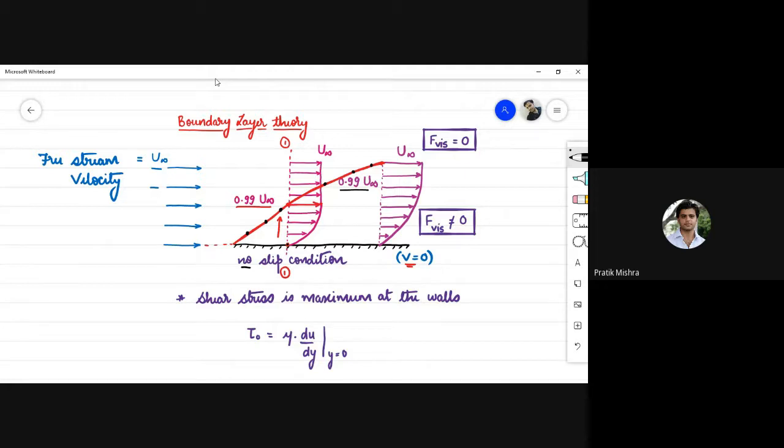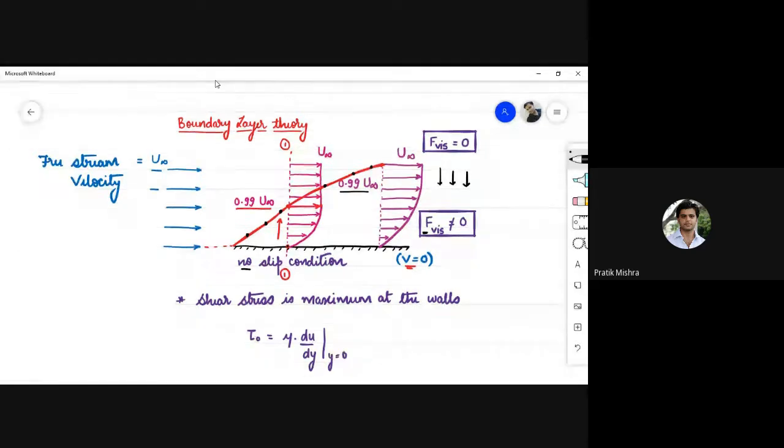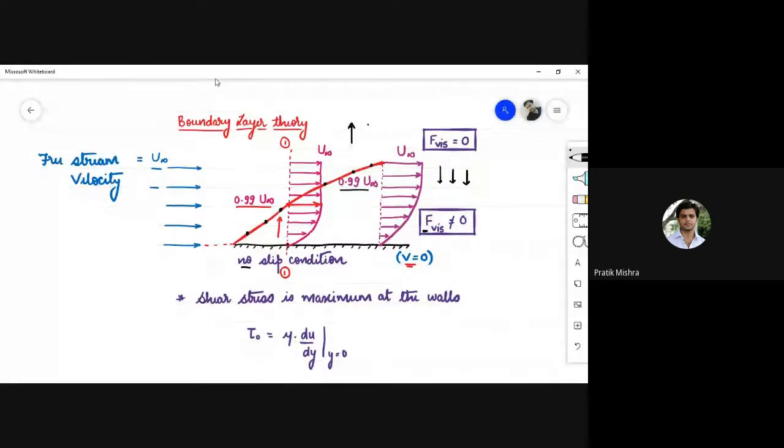If we come inside the boundary layer in this region, viscous force will dominate, and due to this dominating viscous force, we see this velocity gradient. Above this boundary layer, in this region, there are no viscous or resisting forces, due to which the velocity of the flowing fluid remains constant, and it equals u infinity.